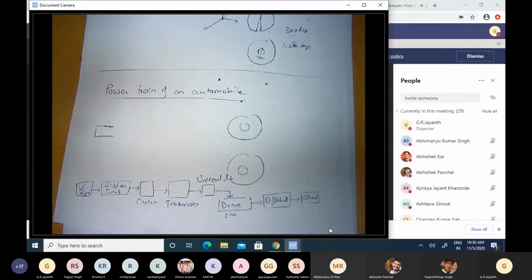I have just taken one specific example, the powertrain of an automobile, but you can imagine a robotic manipulator, and that also has an interconnection of rigid bodies, because you want multi-degree of freedom moving capability for the end effector, which is going to manipulate the part that you are going to hold, pick or place, or do whatever else.